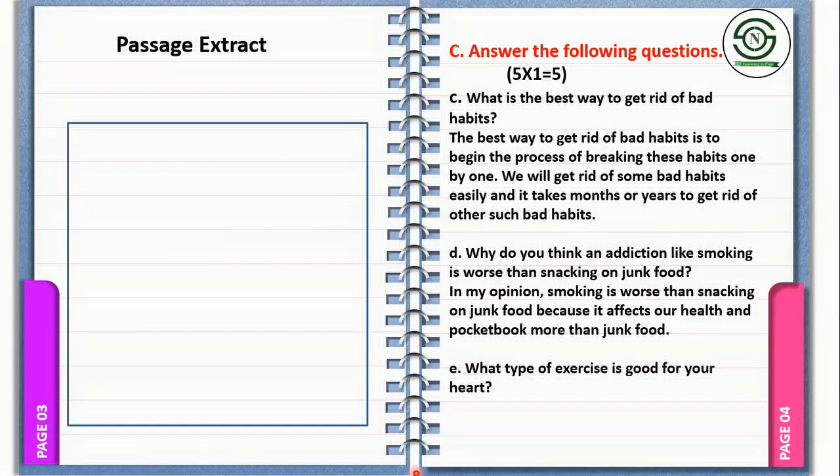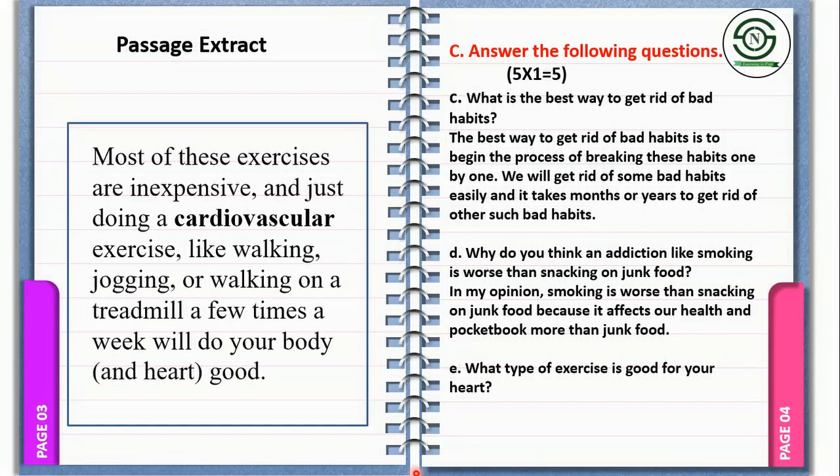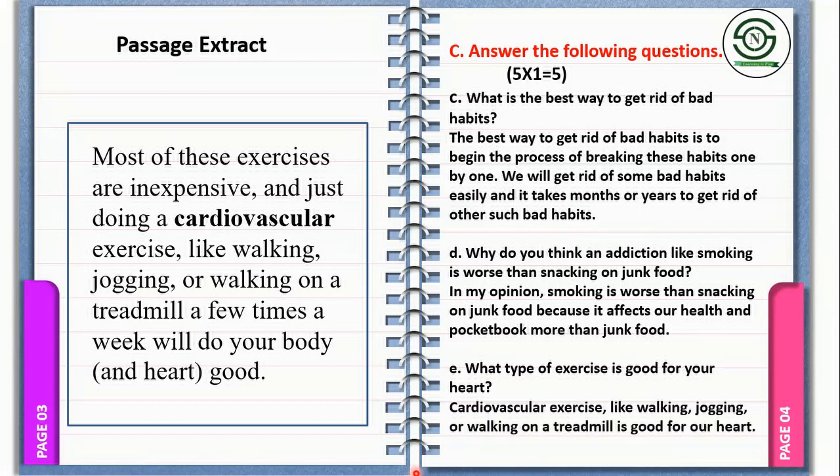Now, the last question. What type of exercise is good for your heart? And there you go. You find it towards the end of your passage. These are the sentences that you find. So what type of exercise? Okay, so cardiovascular exercise like walking, jogging, or walking on a treadmill is good for our heart. You don't need to write a few times a week will do our body. You are not going to copy all the words from the passage as they are. Rather, you only select the relevant piece of information from the passage while answering the question. So with this passage, we come to the end of the passage. 15 marks is done.